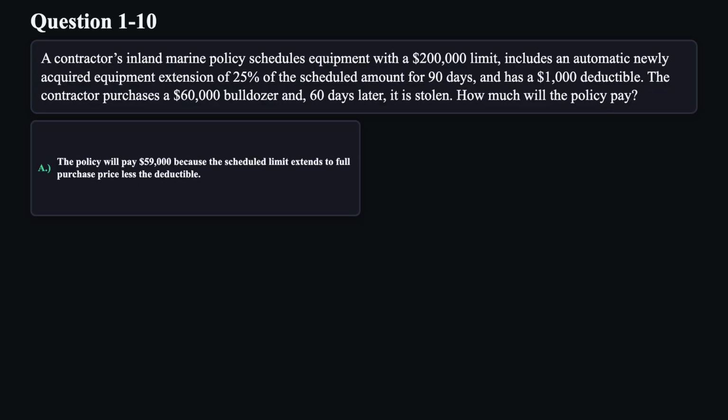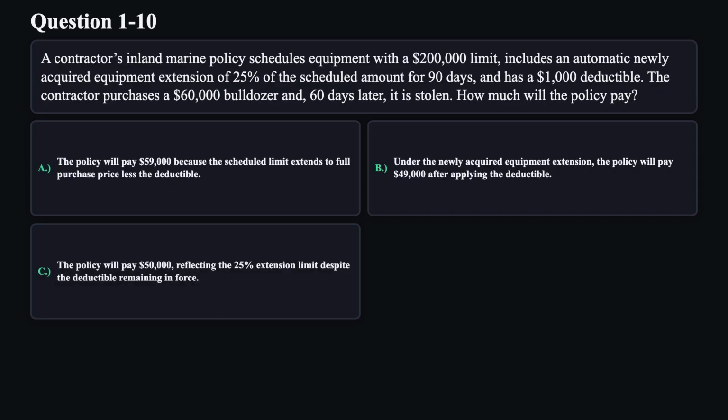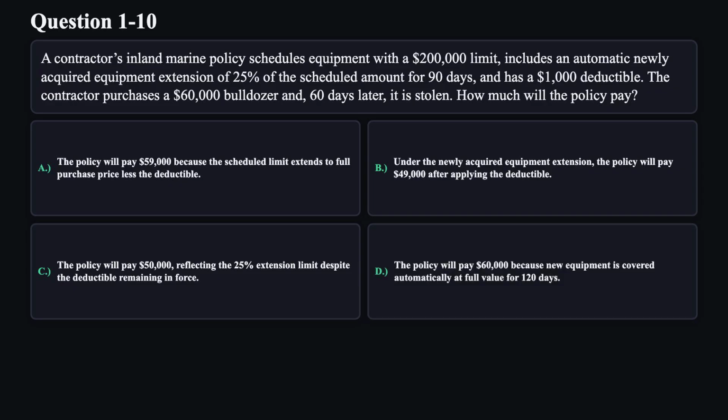A. The policy will pay $59,000 because the scheduled limit extends to full purchase price less the deductible. B. Under the newly acquired equipment extension, the policy will pay $49,000 after applying the deductible. C. The policy will pay $50,000 reflecting the 25% extension limit, despite the deductible remaining in force. D. The policy will pay $60,000 because new equipment is covered automatically at full value for 120 days.